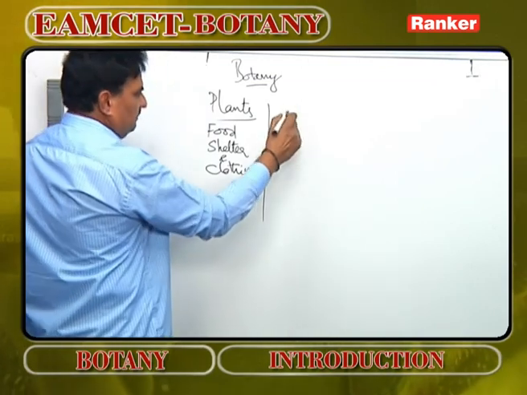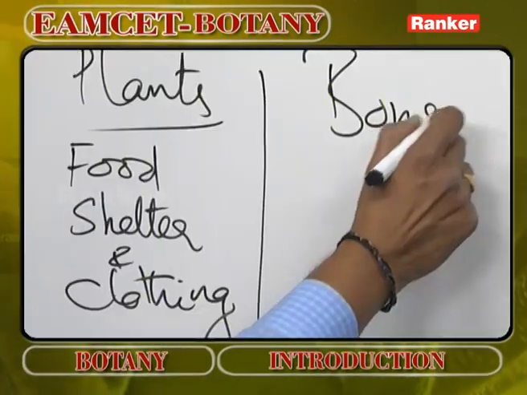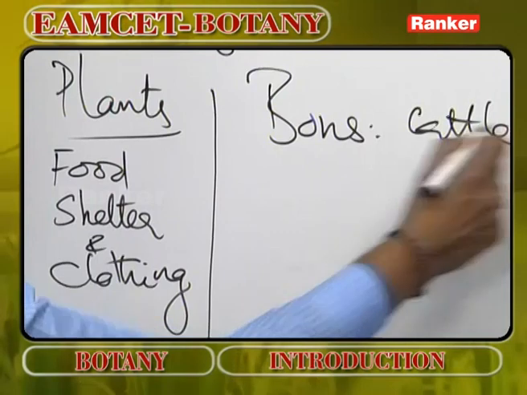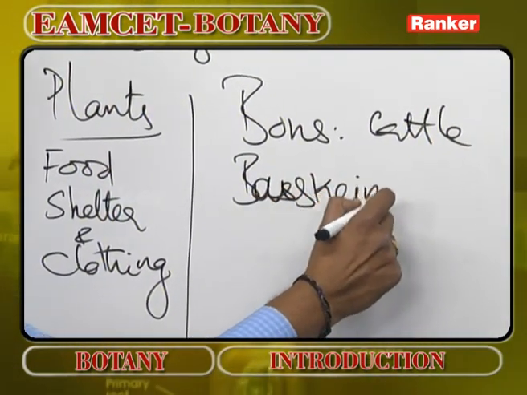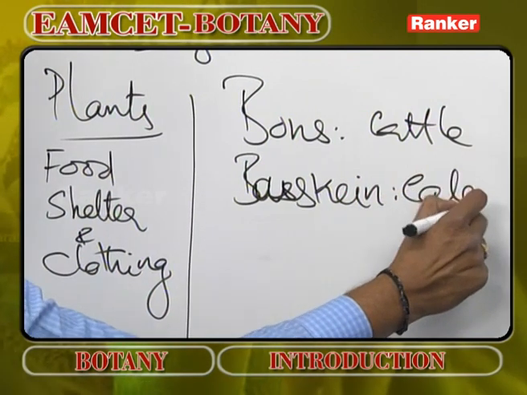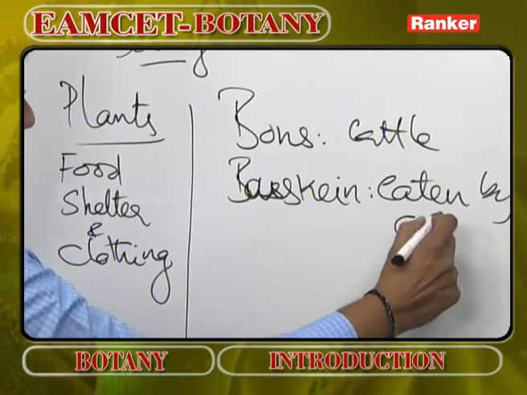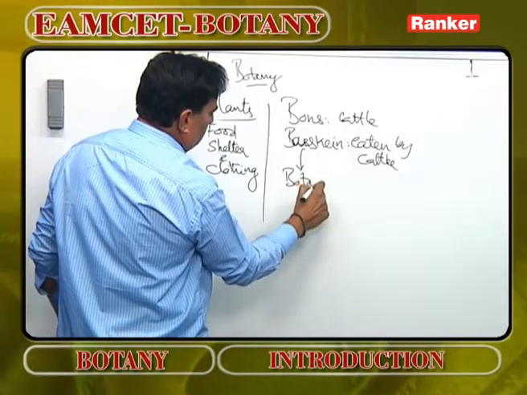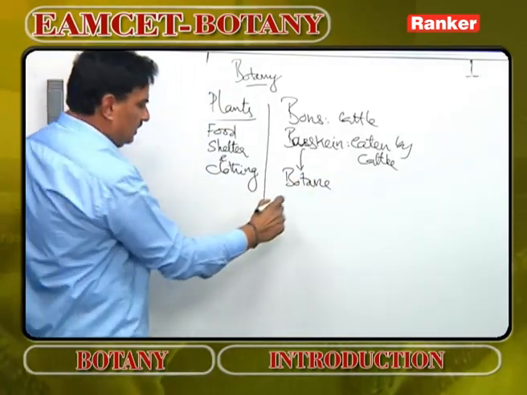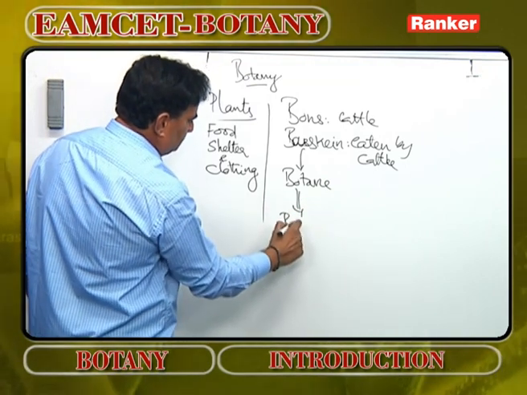How did this name botany come? Bous means cattle. Boskin means the components eaten by cattle. Boskin gradually converted into botany, and finally became botany.